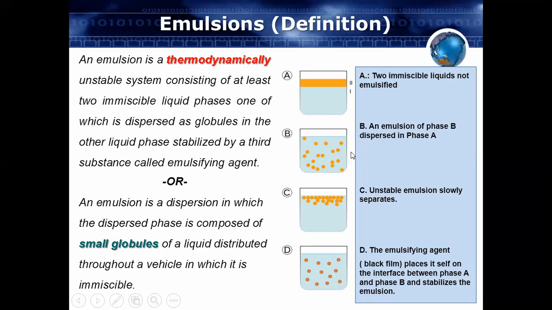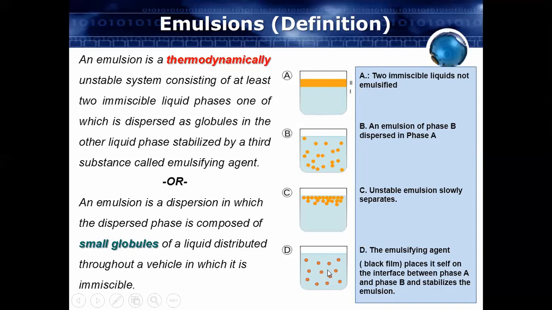Sometimes it might be possible that one phase may remain at the surface, like in this figure 1a. Suppose we have added the oil into the water. Take the example that this blue color is water and this orange or yellow color is your oil. Sometimes it is possible that both phases are separated from each other, one separate phase and another separate phase. But this is not a good or ideal emulsion. It is called a broken emulsion, or not a useful emulsion.